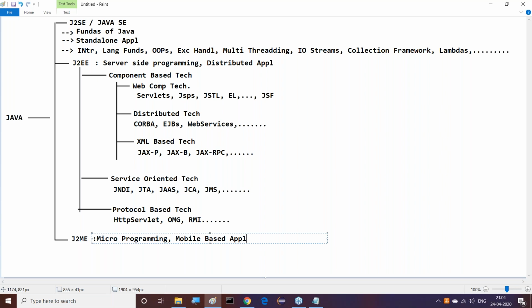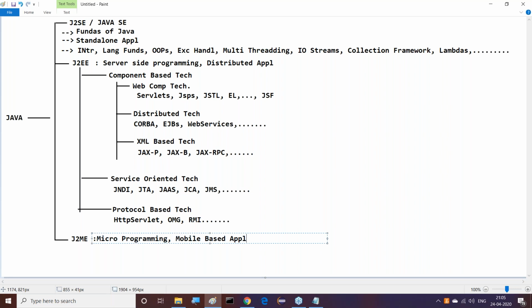But nowadays, to prepare mobile-based applications, a number of technologies are available outside, for example Android, iOS and Swift. All these technologies are dominating J2ME. Because of that reason, J2ME does not have any demand outside at present. All of you understand this clearly? J2ME has no demand, so it is not required to talk much about it; we can just leave it.